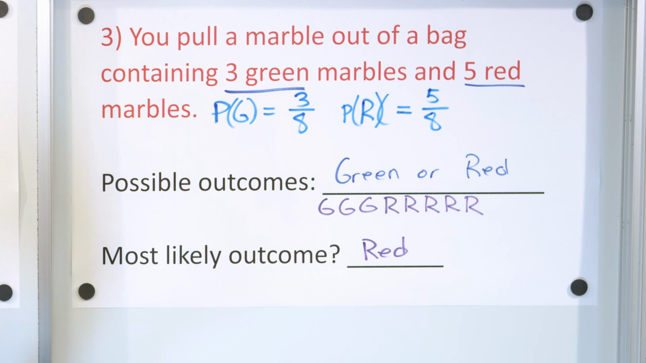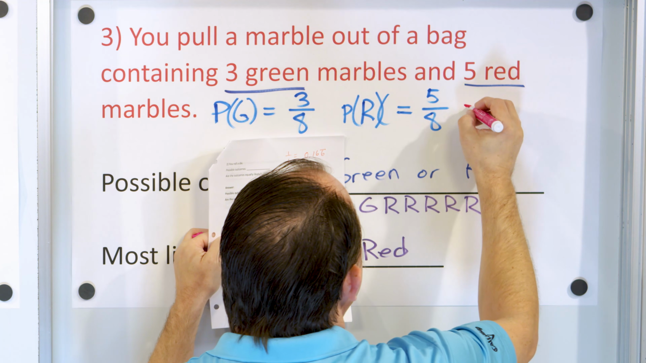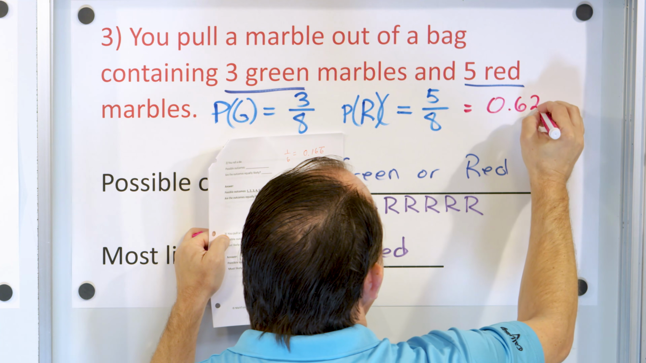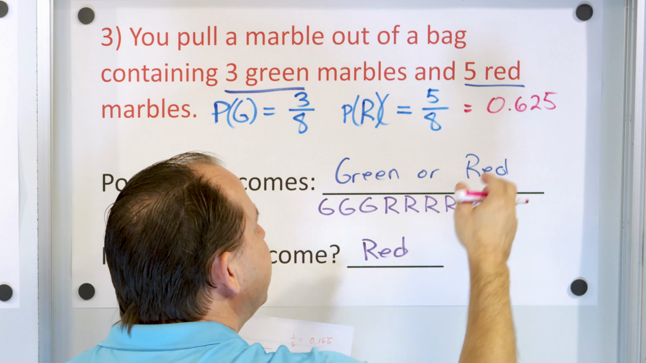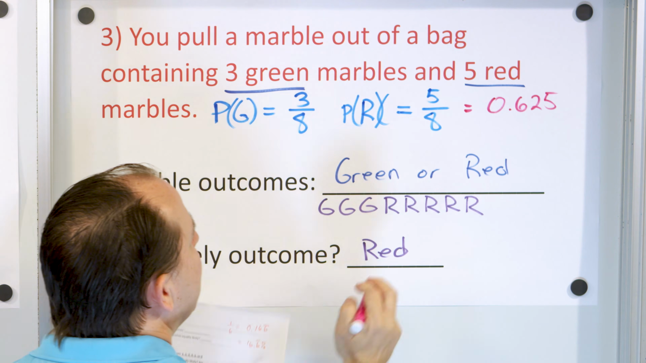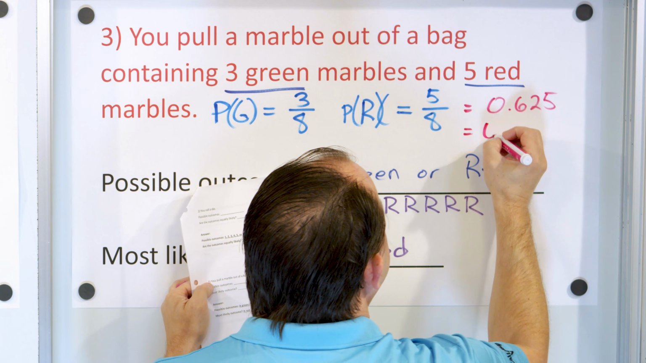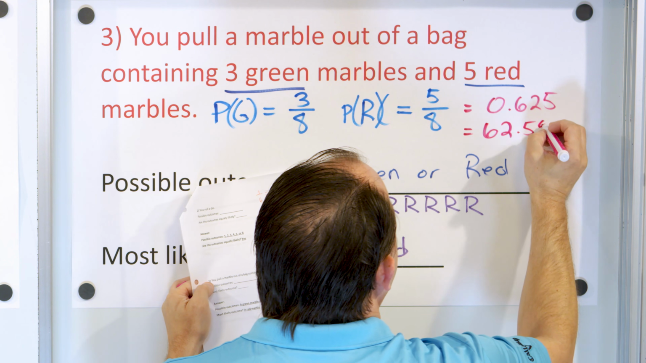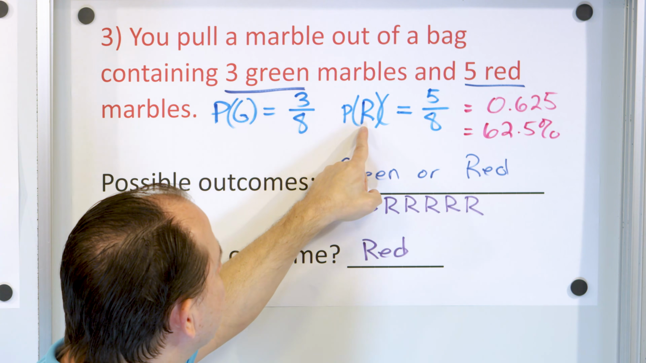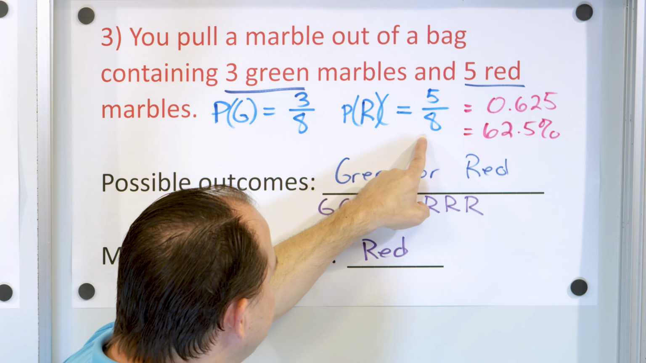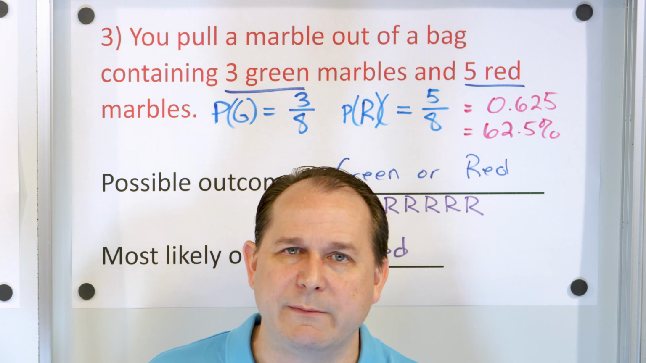Now, just for giggles, if you go back and take 5 divided by 8, you're going to get 0.625. Notice again, this is higher than 0.5, so it's more than 50% of the time I expect to get a red marble. And as a percentage, if I multiply by 100, this is moving the decimal, 62.5%. So just from the numbers, you can tell that the chances of getting a red marble are higher than 50%. So over the long haul, I expect to be pulling more red marbles than green marbles.